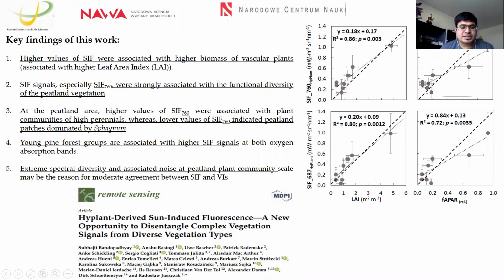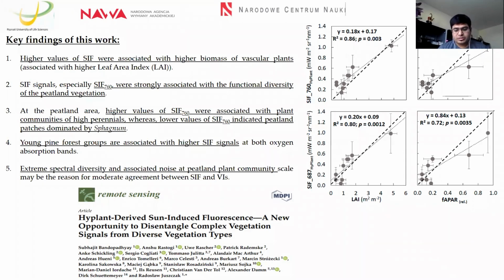But in the second, it has been indicated that 760 is more in connection with the functional diversity of the peatland vegetation, because 760 is comparatively more sensitive than 687. So we found that the vegetation groups within the peatland area have a good functional diversity in relation to 760. The higher values of SIF 760 are associated with plant communities with high perennial, whereas lower values are indicated with the dominance of sphagnum.